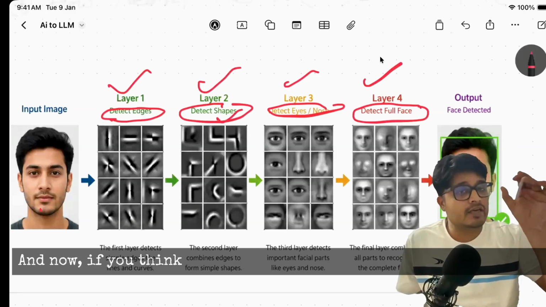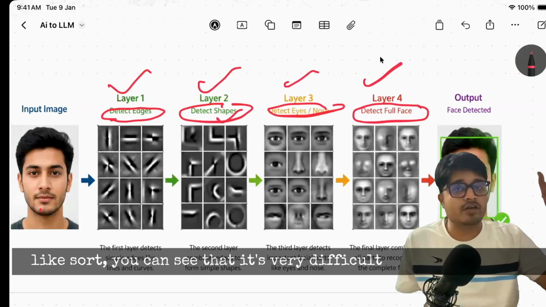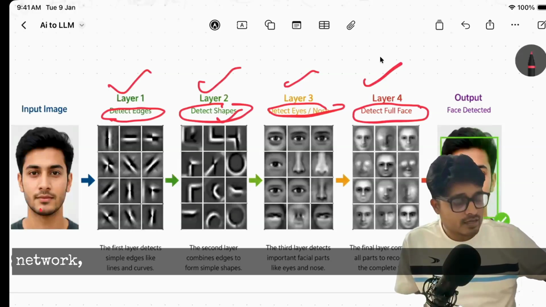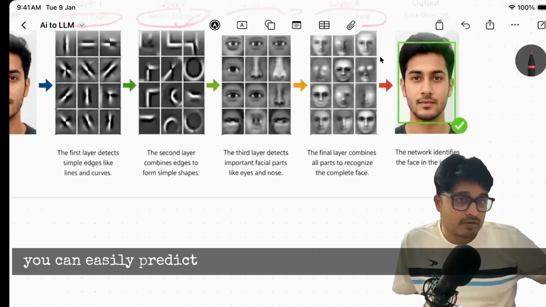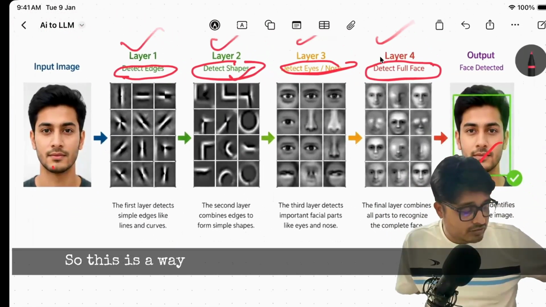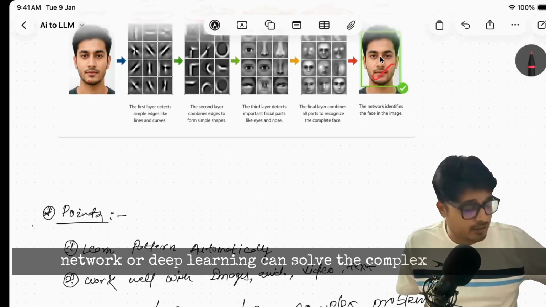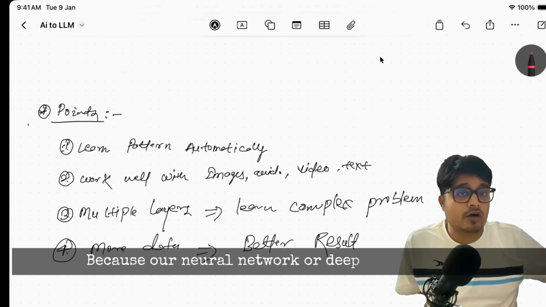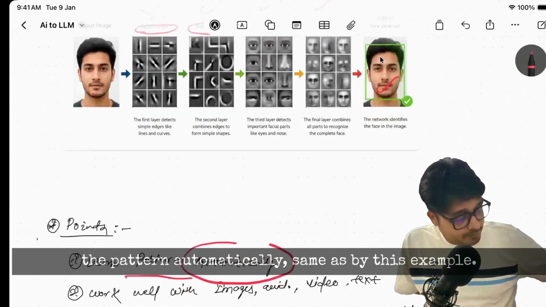If you think of a very complex problem in one single shot, it's very difficult to detect the face. But if you see the problem layer-wise, as the neural network does, it solves the problem layer by layer, and finally you can easily predict whether this image has a face or not. This is the way deep neural networks solve complex problems. Why is this very popular nowadays? Because a neural network finds the patterns automatically, as in this example.